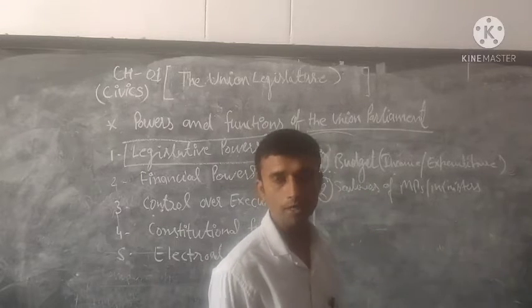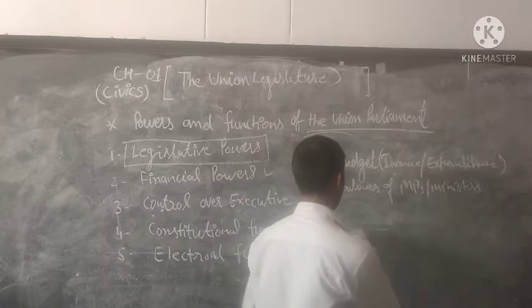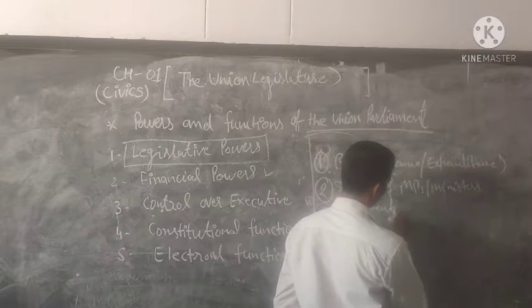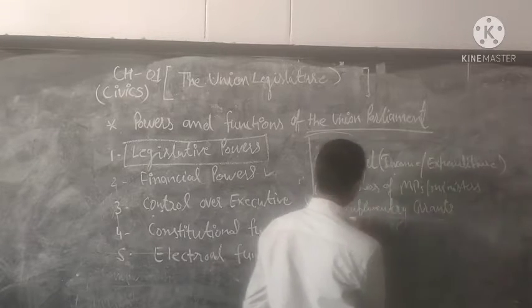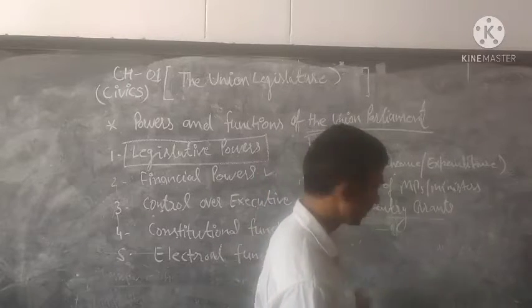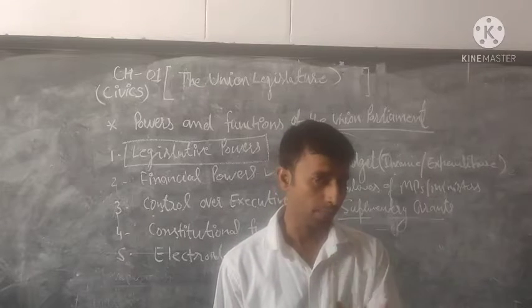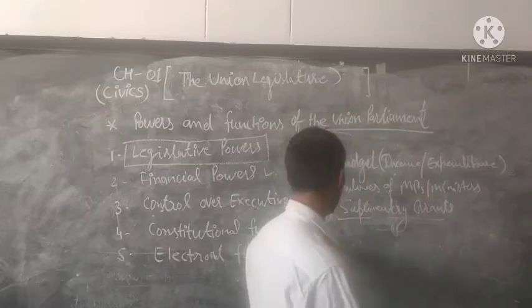It is also an important keyword. Third, supplementary grants. In case of insufficient budget, the government can demand supplementary grants, and the supplementary grants are approved by the Parliament. It is also a financial power.